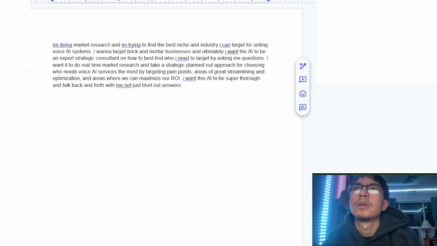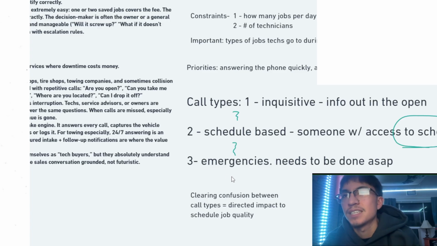Why would it be quality? Wouldn't it be quantity? Not necessarily. So think about it, right? If I am getting 10 calls, that quantity is not changing, more or less. It's not adding or removing things on my schedule unless I can filter between those 10 calls. If I'm filtering between those 10 calls, I know that three of those calls are important, two of those calls are not important, and five of them are just inquisitive. The inquisitive calls, I mean, they're not really jobs. And then you have the two calls that are schedule based.